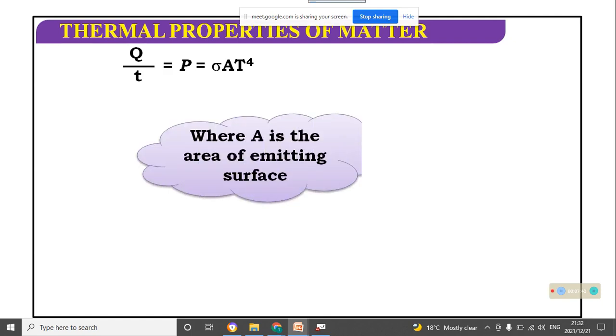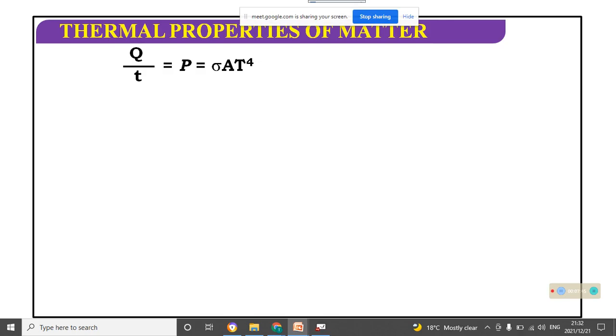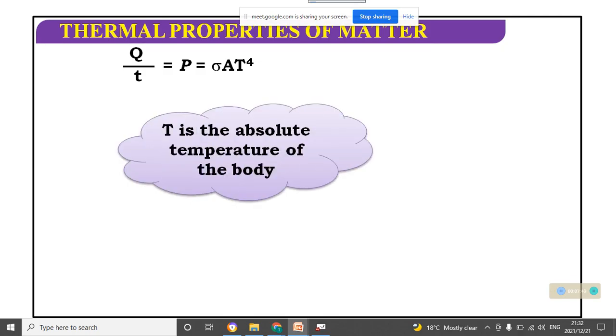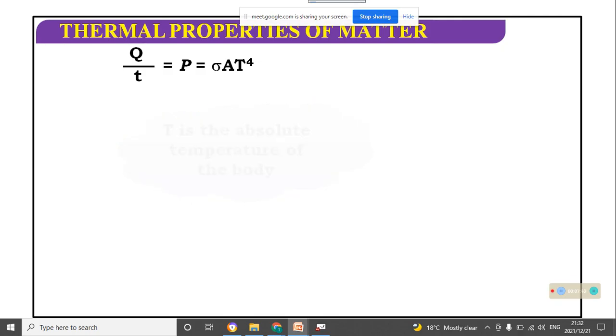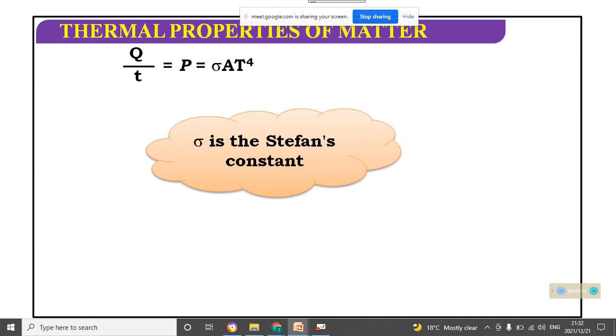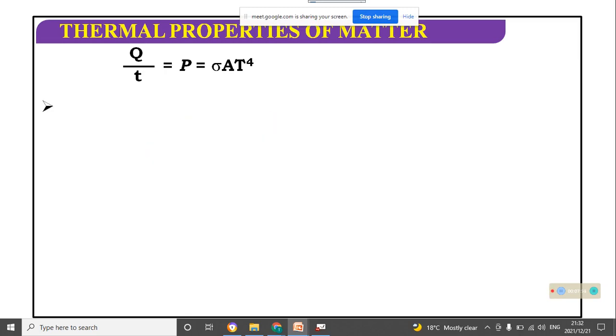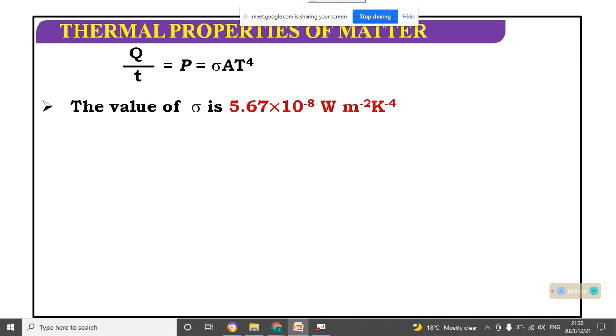Next, where A is the area of the emitting surface, T is the absolute temperature of the body, and sigma is the Stefan constant. The value of sigma is 5.67 into 10 to the power minus 8 watt meter square Kelvin to the power minus 4.